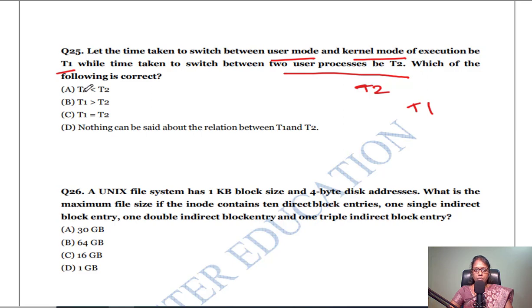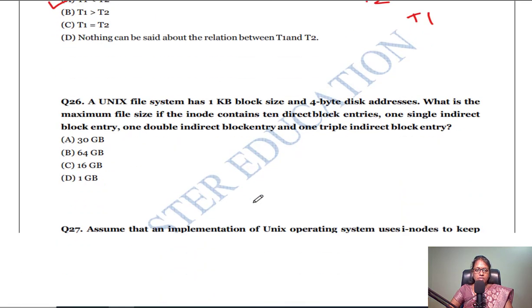So if I want to move from user mode to kernel mode, this time will be less than switching between two processes. Why? Because if we want to switch from one process to another process, I have to save the process control block. I have to save the old process and load the new process, then stop and again reload. So switching from one process to another takes more time than changing from user mode to kernel mode. So T1 is less than T2 is the correct answer.